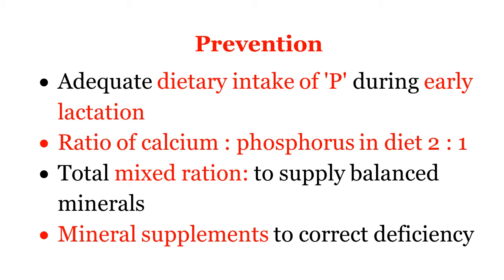Now we see the preventive aspect. Adequate dietary intake of phosphorus element. Giving phosphorus element directly during early lactation for a long time can prevent the disease. The ratio of calcium and phosphorus in the diet must be 2 to 1. It should not be less than 2 to 1. It should be in the proportion of 2 to 1.